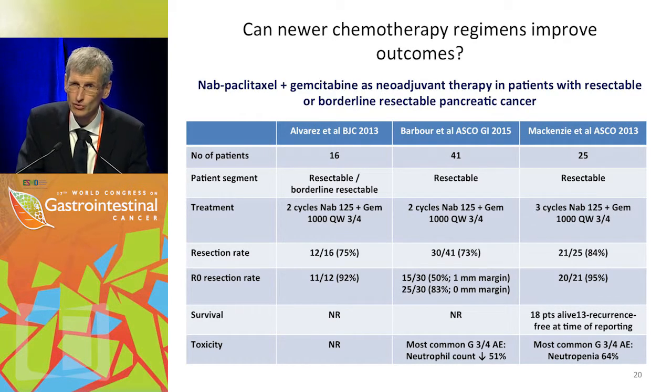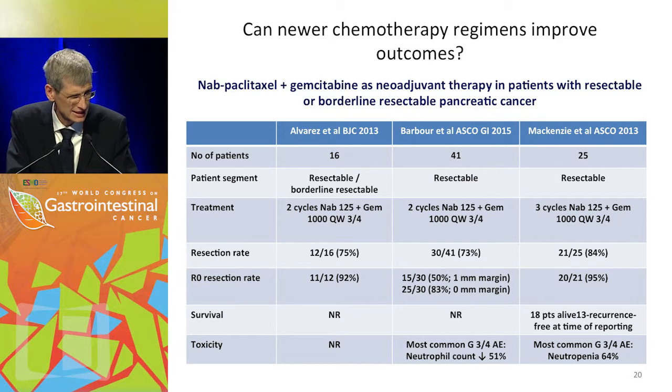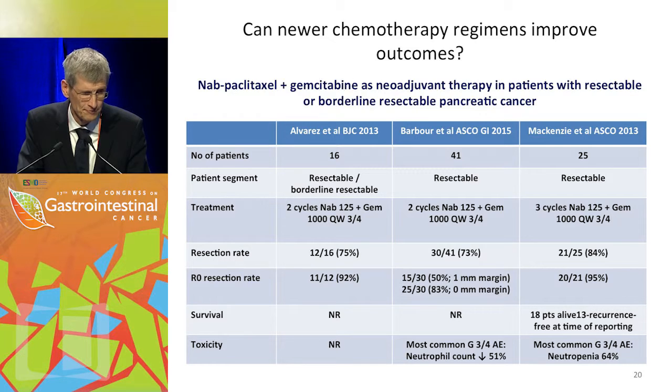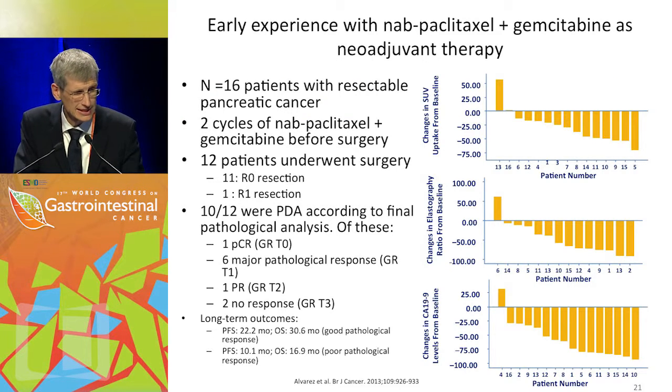Survival is, of course, not the idea in these small trials, and the toxicity reported is mostly neurotoxicity, hematotoxicity with neutropenia, but on average this was very well tolerated, and there was no major impact on the surgery. So these are just the data from one of the trials I've been pointing out to you, and you can see very nice changes in the SUV as determined by PET, so PET may be also an early indicator of response in this setting.